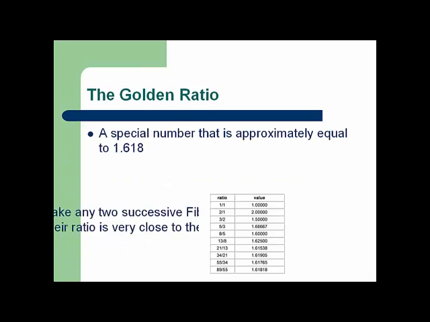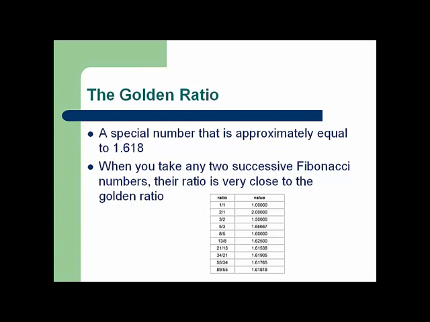The golden ratio and the Fibonacci sequence have a very special relationship. The golden ratio is a special number that is approximately equal to 1.618. When you take any two successive Fibonacci numbers, their ratio is very close to the golden ratio.